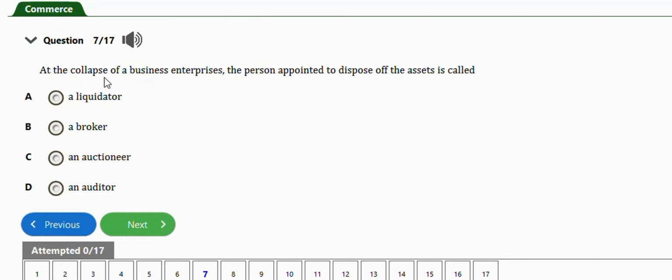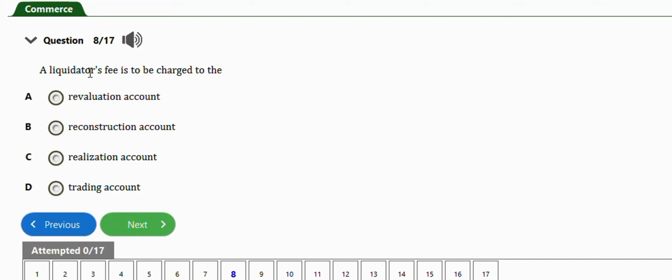Next question is one. It says, at the collapse of a business enterprise, the person appointed to dispose of the asset is called a liquidator. Option A. Okay, next question is one. It says, a liquidator's fee is to be charged to the, we have evaluation account, reconstruction account, realization account, trading account. The right answer is option C, realization account.